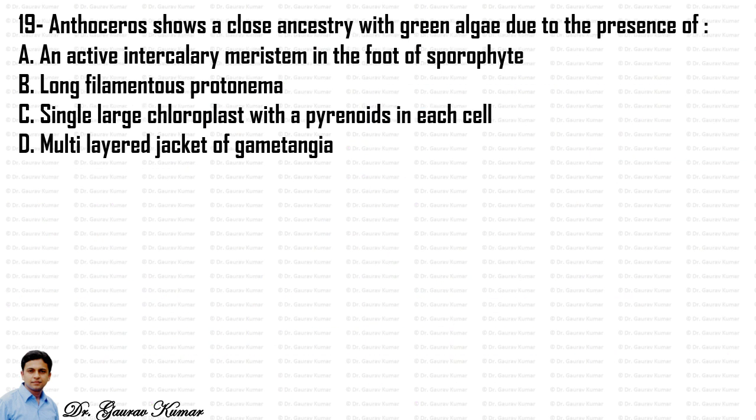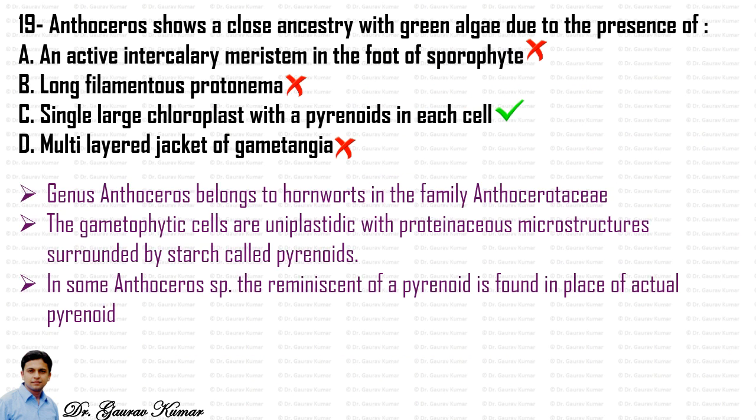Next question, Anthoceros shows a close ancestry with green algae due to the presence of. The answer is that it has a single large chloroplast with a pyrenoid in each cell, and it is a characteristic feature of green algae. Anthoceros belongs to hornworts in the family Anthocerotaceae. The gametophytic cells are uniplastidic, that is, a single large chloroplast is present with proteinaceous microstructures surrounded by starch called pyrenoids. And in some Anthoceros species, a reminiscent of pyrenoid is found in place of an actual pyrenoid.